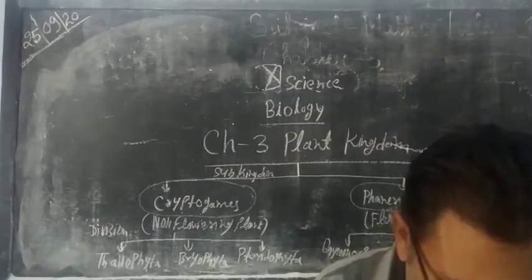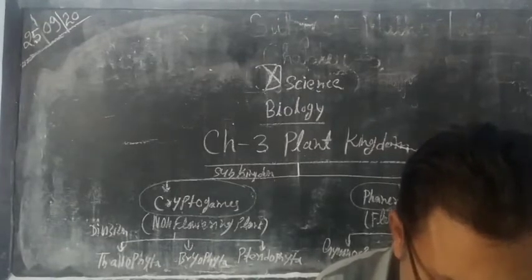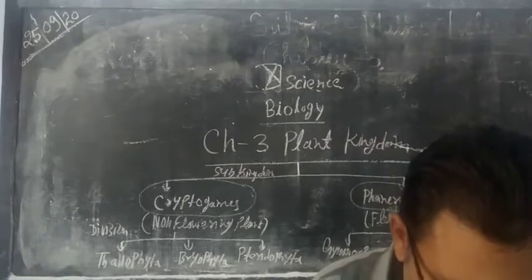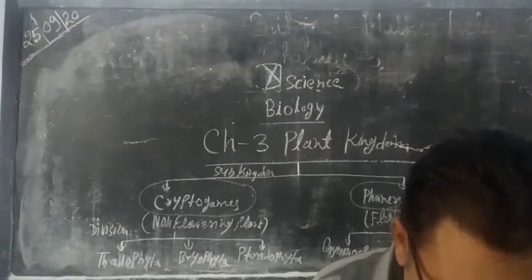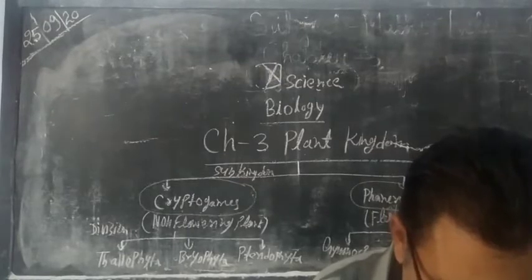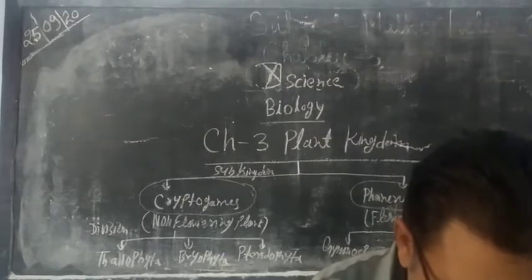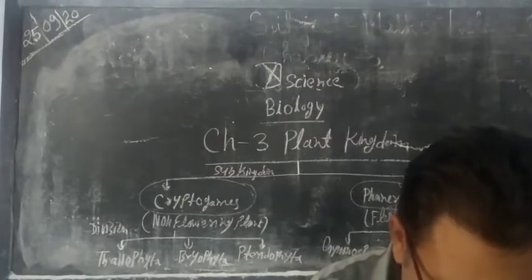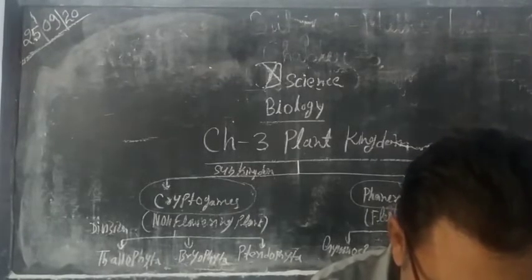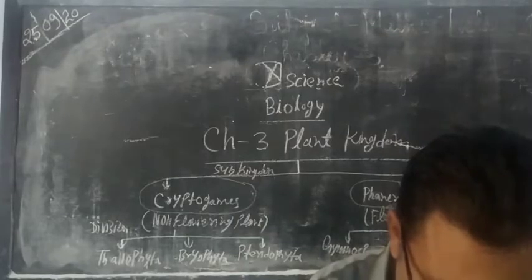In Thallophyta, its body is thallus-like. The body is not differentiated into root, shoot and leaves. So the father of phycology is Iyengar. M.D.P. Iyengar is regarded as the father of phycology. It means he is the famous botanist.